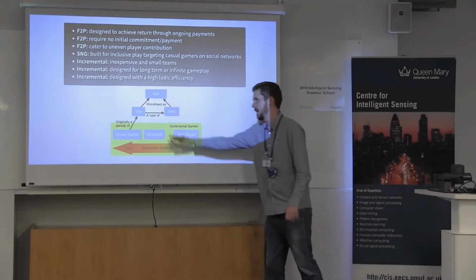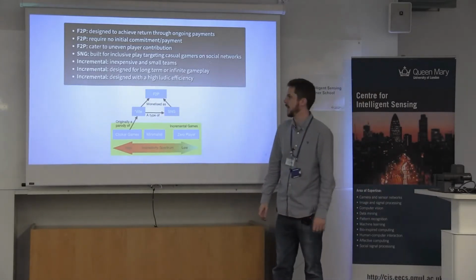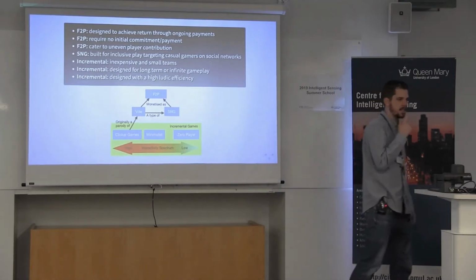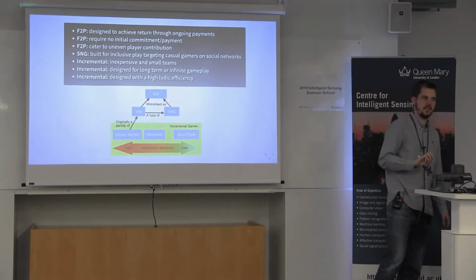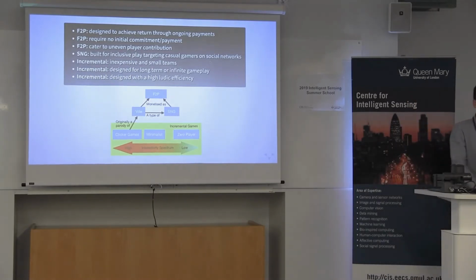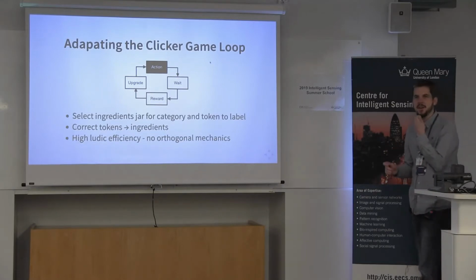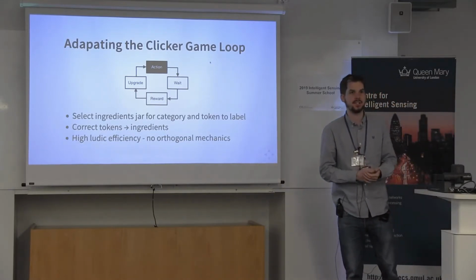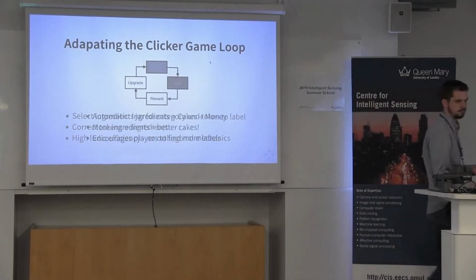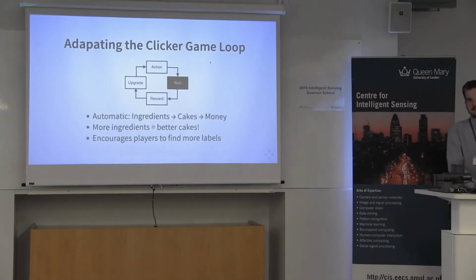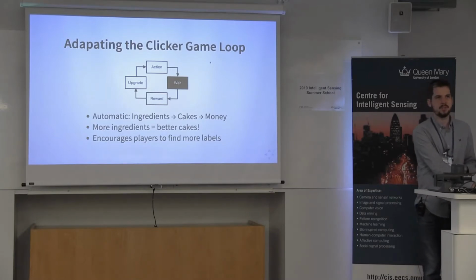Firstly, starting with, for example, Zynga and the creation of real games, and then Ian Bogost, who went on to create clicker games. And each time distilling down a set of mechanics into a very fine form. So we then took this clicker game loop and adapted it, and we changed out the action bit. So at the centre of our game mechanics, we had annotation for our action. We changed the wait part of the loop, and I'll show you more detail on that when I show you the video of the game shortly.